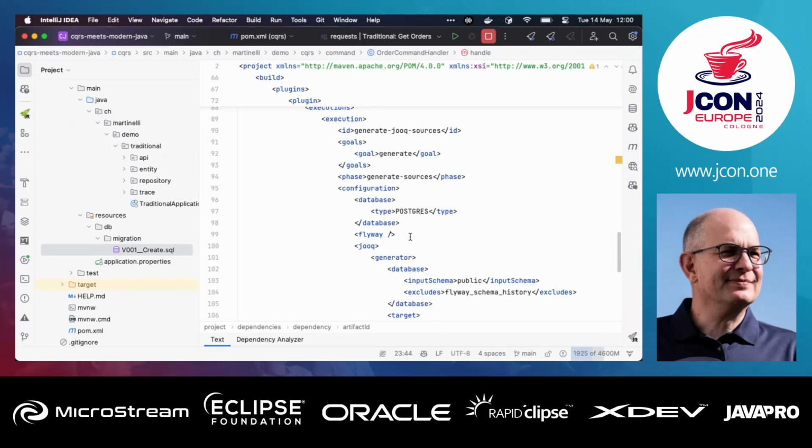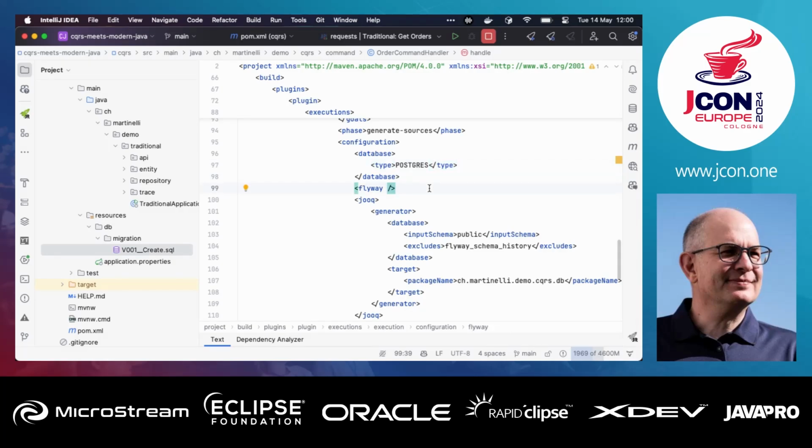And finally, I define the database type. I can also set the image that should be used. In that case, it just takes latest. That's probably not the version that we want. We want to specify the version because other than that, when the latest tag changes, we probably get another database version that we may not want. And then we have Flyway, but because the Flyway scripts are already at the default location, we don't have to define anything, that just runs.